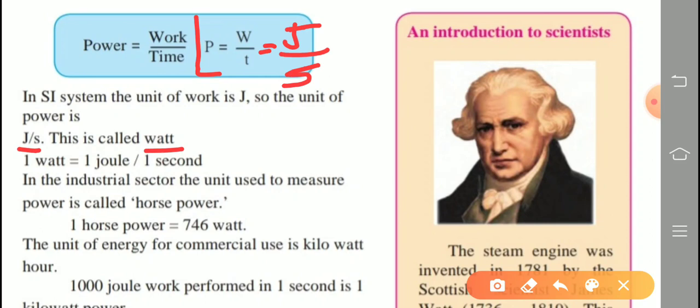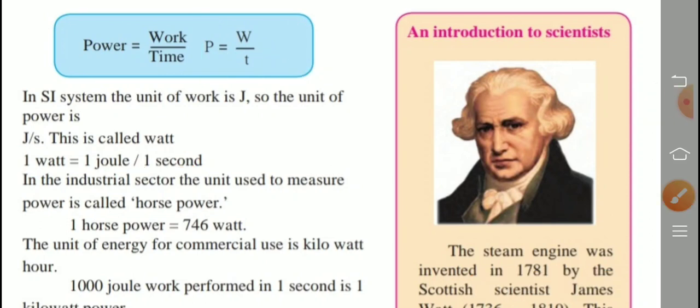What do you mean by 1 watt power? 1 watt power means when 1 joule of work is done in 1 second. When 1 joule of work is done in 1 second, it is called 1 watt power.